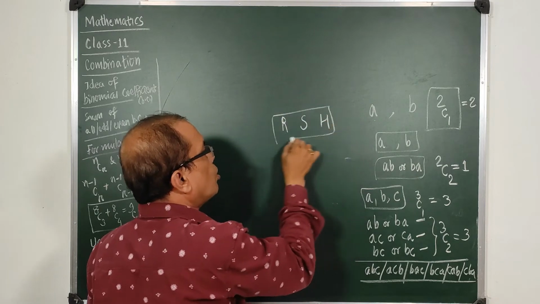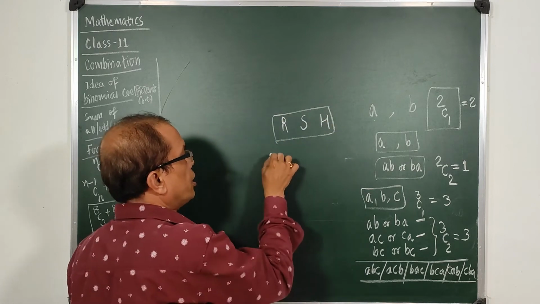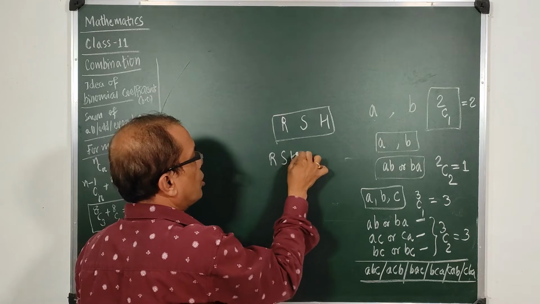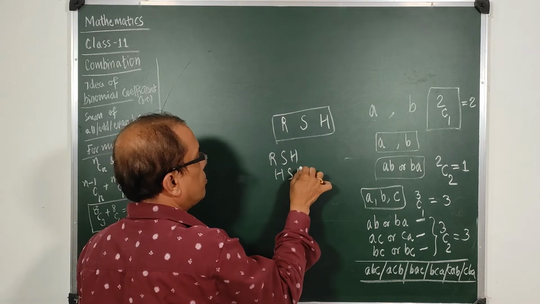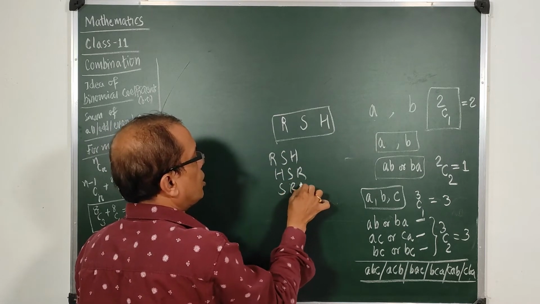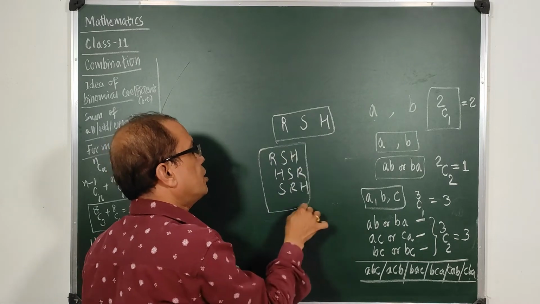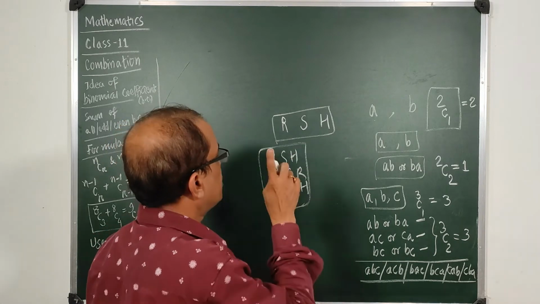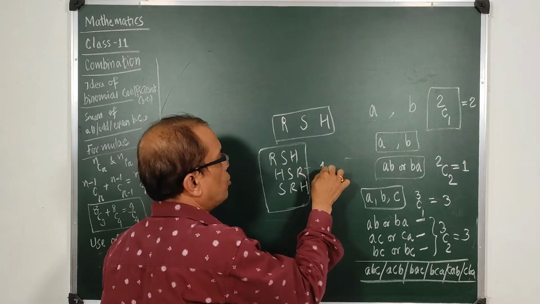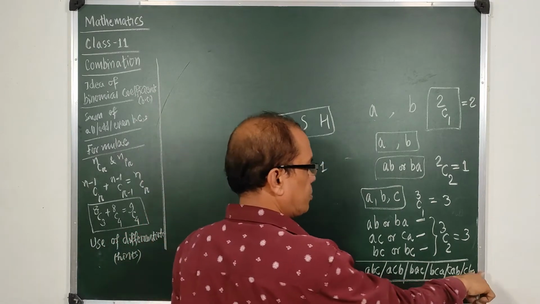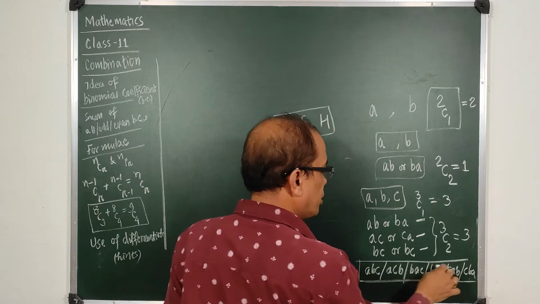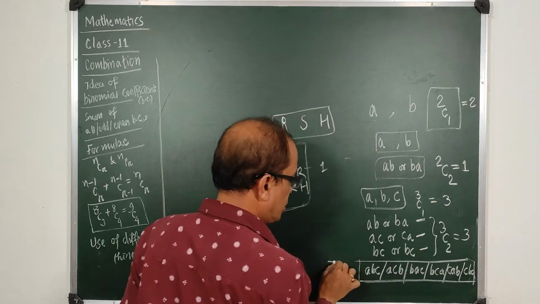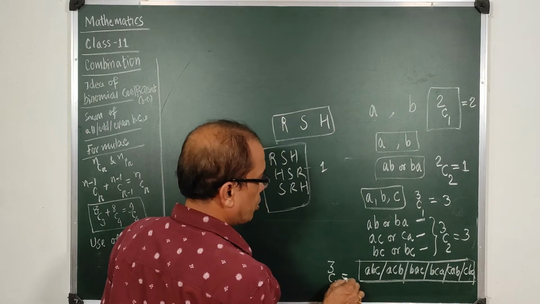If you take all the three people, then you can take Ram, Shyam and Hari, Hari, Shyam and Ram, Shyam, Ram and Hari. Whatever be the combination, you always take the same team. So this is one team only. So out of these 6 variations, we count this as 1. So 3C3 is equal to 1.